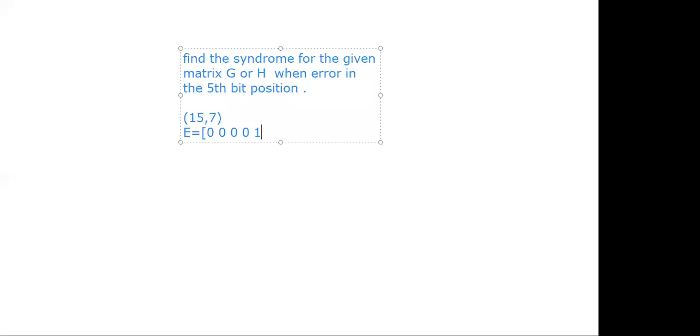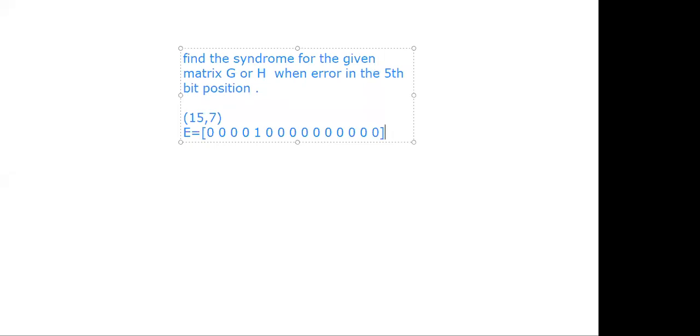What is the length of the code word? 15. It is 15, right? N comma K block code. So N value is 15 here. So remaining all are zeros. So 5, 6, 7, 8, 9, 10, 11, 12, 13, 14, 15. Right. This is the error vector.